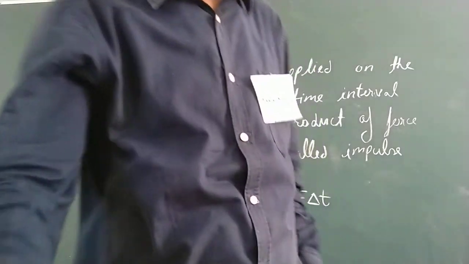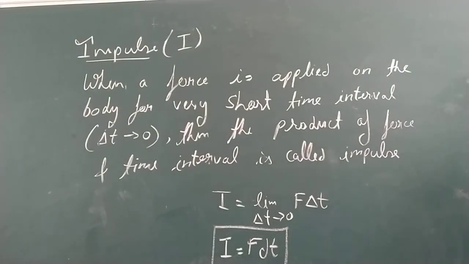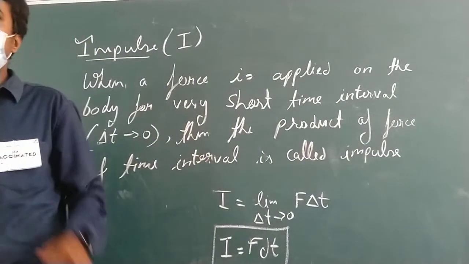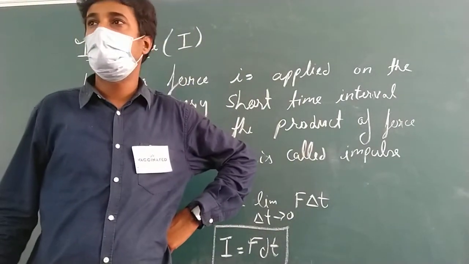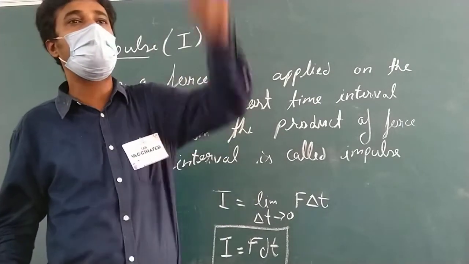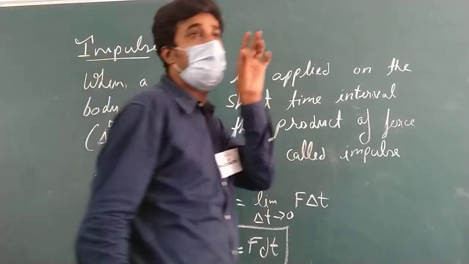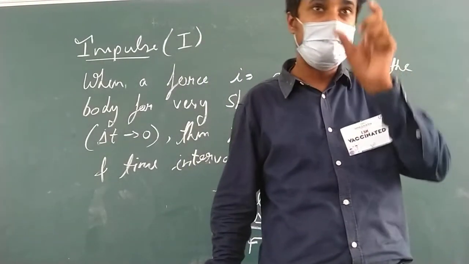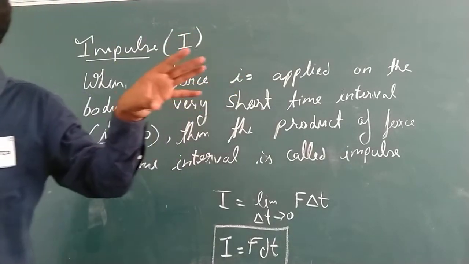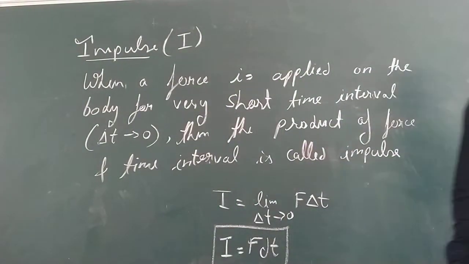Impulse. So the impulse, you might have seen sometimes when a cricketer flicks the ball, you might think there was no effort in that particular thing, then also the ball is moving through a very large distance. युवराज सिंह का छक्का देखा है? जब पहले उसे छक्का मारा था, he just used to touch the ball and the ball used to get flicked. When a ball is hitting the bat for a very short duration of time, force is being applied on the bat. So an impulse is being imparted. Impulse, when a force is applied on a body for a very short duration of time.